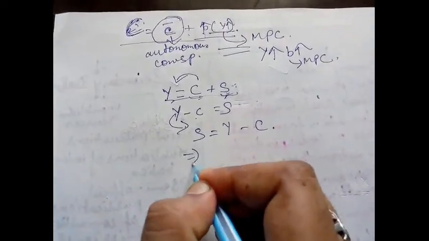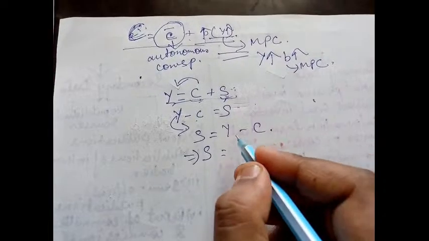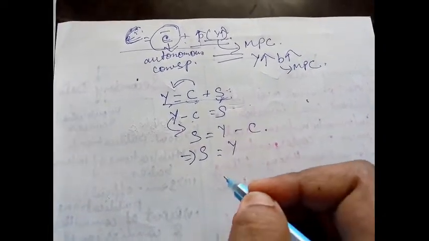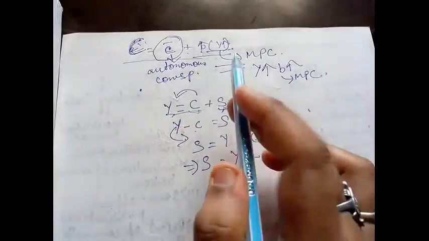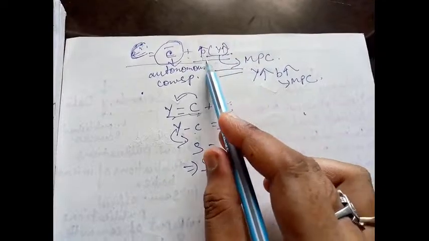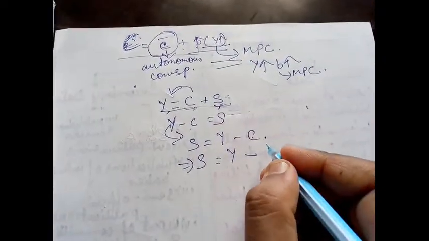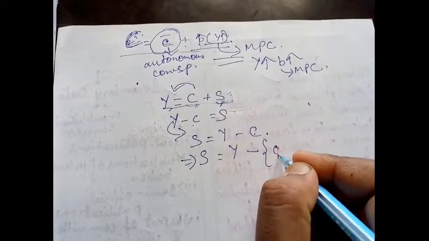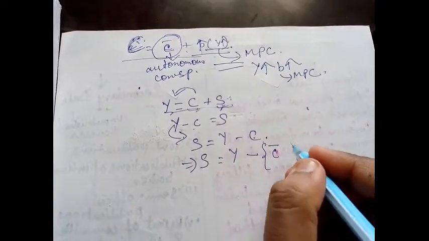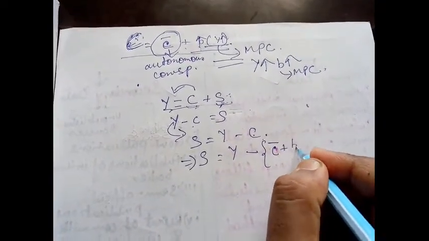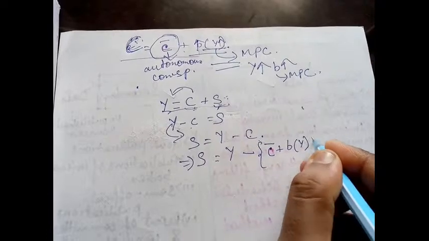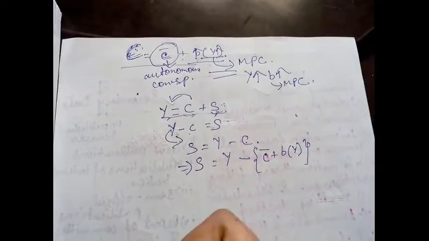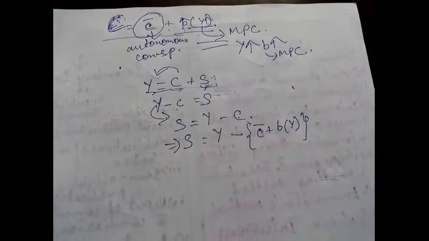Now S is equal to Y, I am keeping it as it is. Now C, I have the equation: it is small c bar plus BY. This is all about my C. Yes, derivation is important, Navjot.